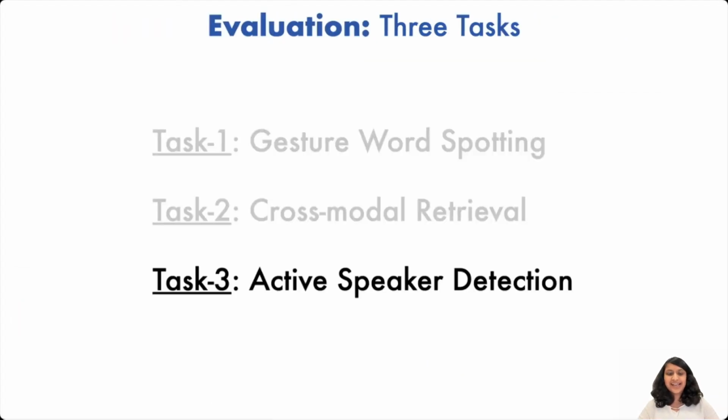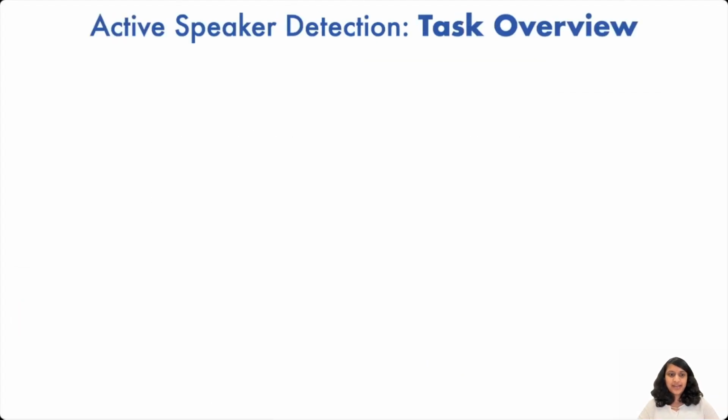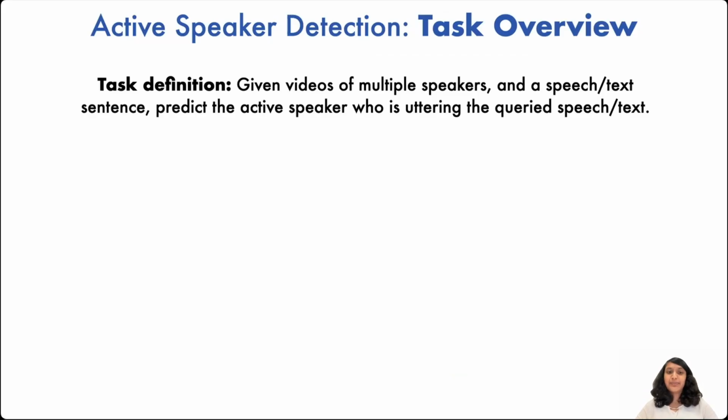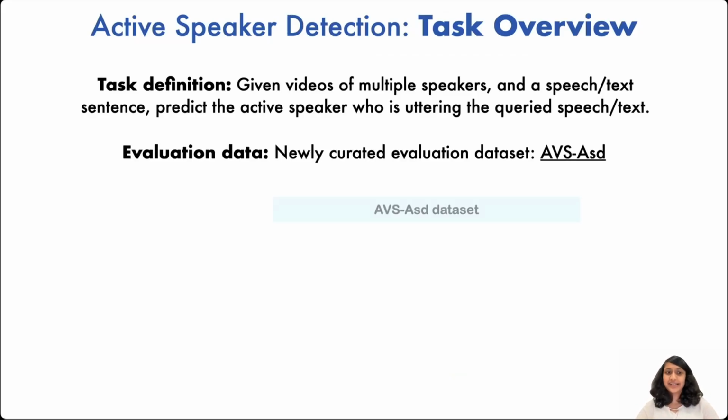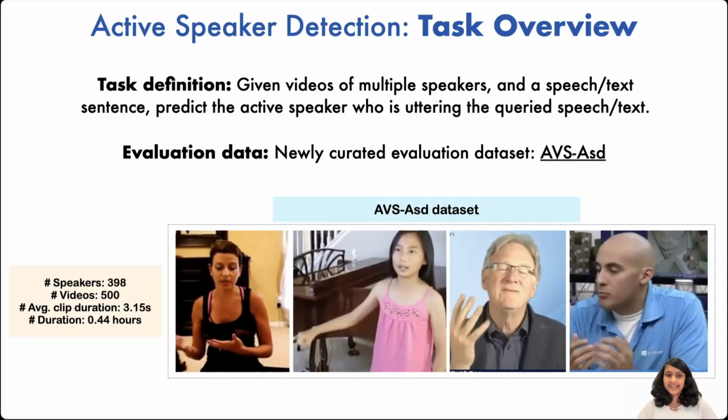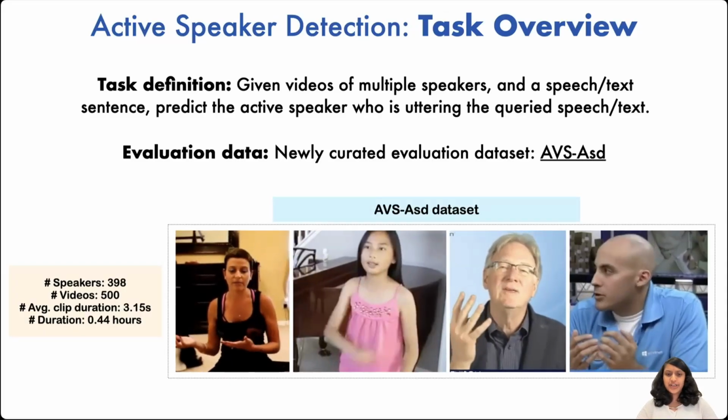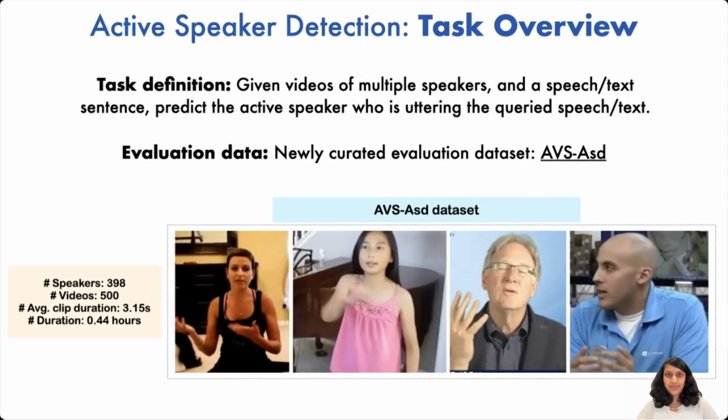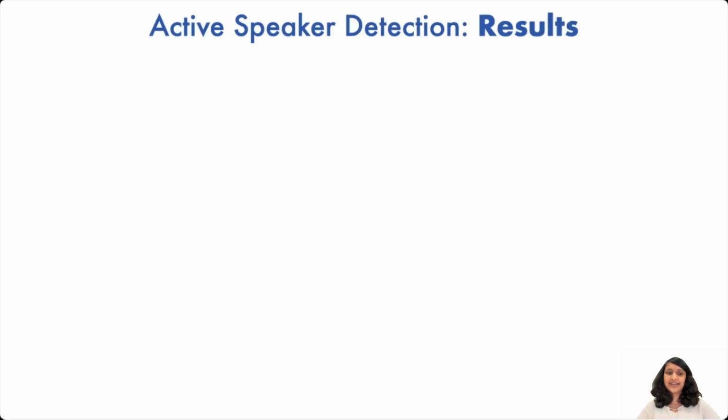And the final task is active speaker detection. So here, given a scene with multiple speakers, the goal is to predict who is the active speaker. We create AVS AST as the test dataset, where we consider up to 5 negative speakers for evaluation. One of the results is shown here.